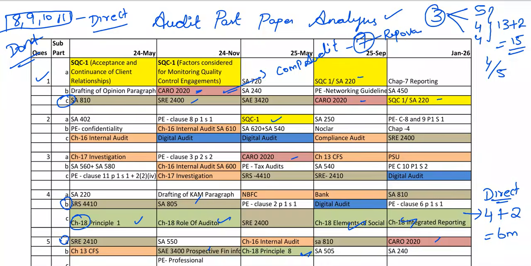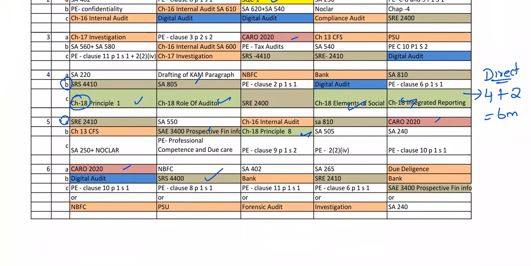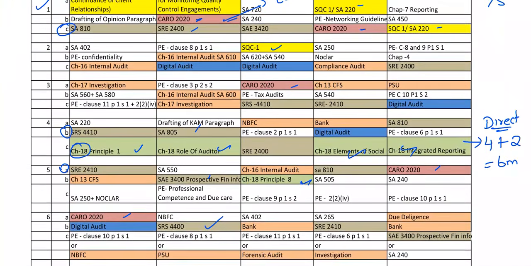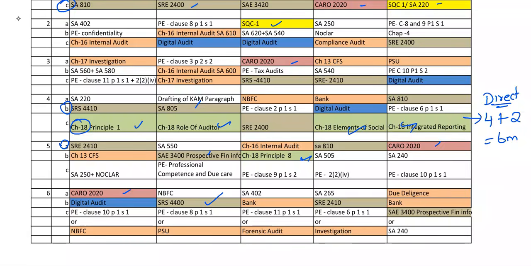Once you are done with these four areas, slowly move on to digital audit. Digital audit is one such area where people often skip it. But I am requesting you to do the digital audit. Anyway, you are going to get that question in the 4-mark question. So 4 marks plus MCQ 2 marks, again this is 6 marks. These two areas are bonus areas. 12 marks is a bonus in audit because people skip digital audit. I don't want you to skip.